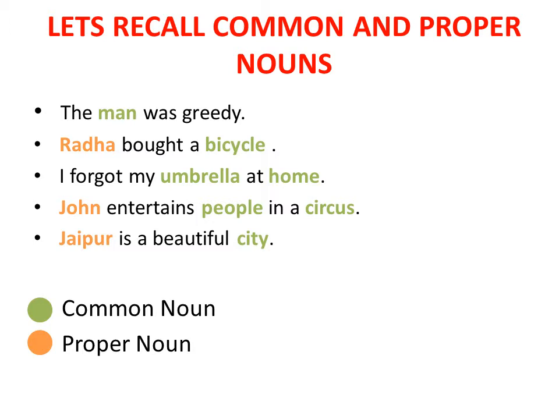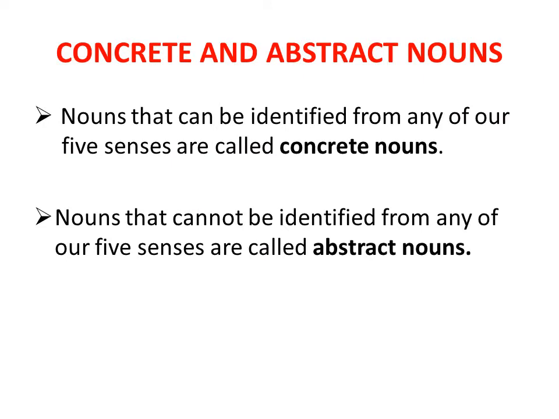Next: Jaipur is a beautiful city. Jaipur is a specific name given to a place, so Jaipur is a proper noun. And city is a common noun. It's a general name given to a place. Now, let us start with concrete and abstract nouns.